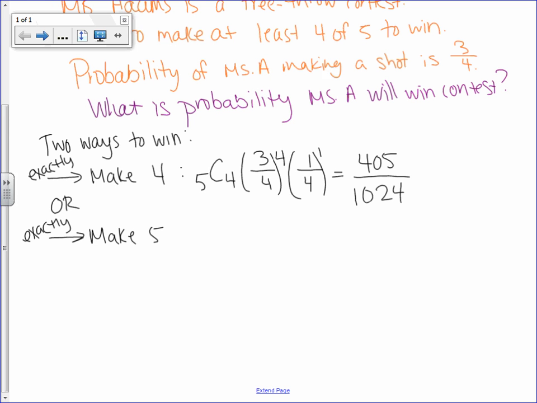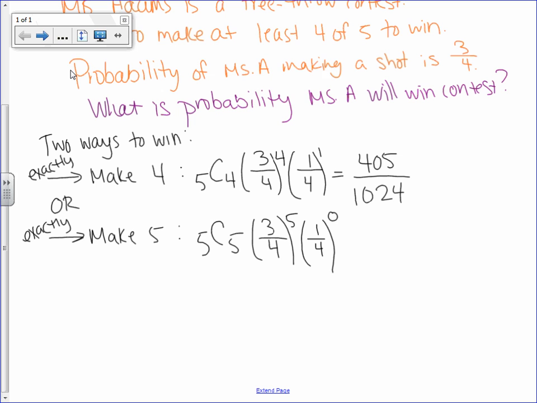The other way that I can win is that I need to make 5 out of the 5 shots. Well, making exactly 5 out of 5, we know how to do that too. That's going to be 5 choose 5. The probability of making my shot happening 5 times, and then the probability of missing my shot isn't going to happen at all.